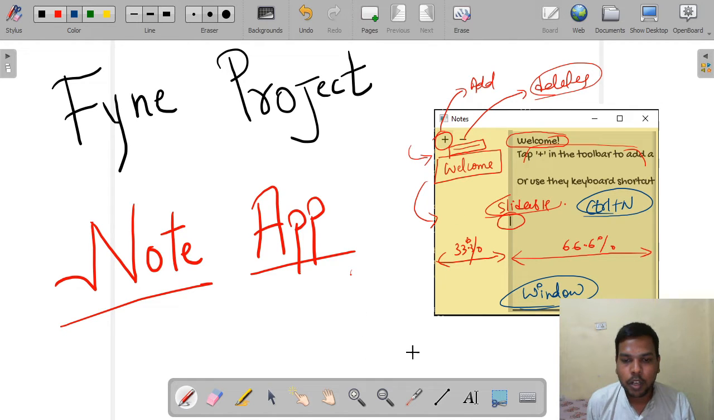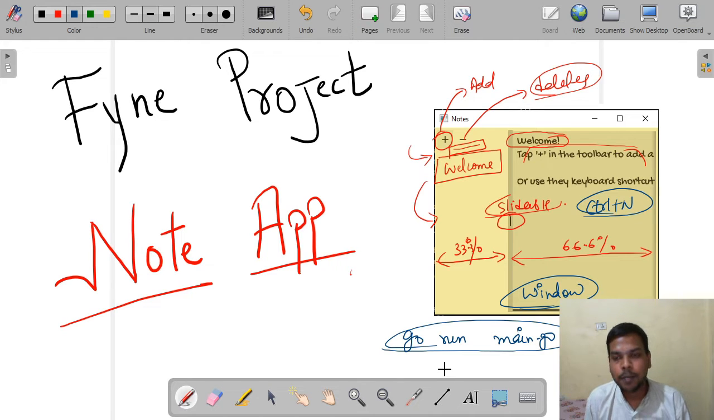One most important feature of this app is this: suppose we run this app by using go run main.go, and we created 2 or 3 notes. Okay, and next time we run this app, then these 2 or 3 notes are saved. Okay, this is the important feature of this app.